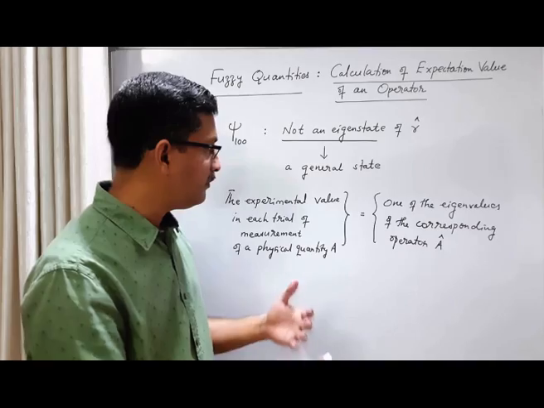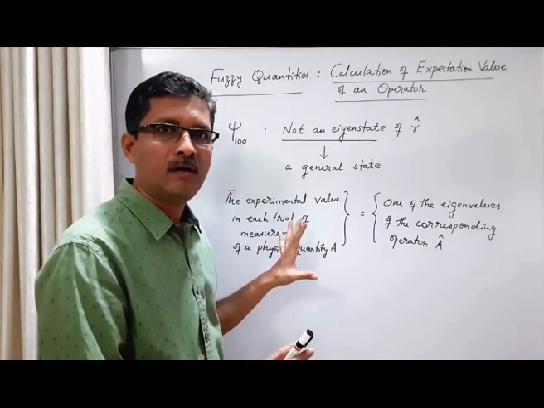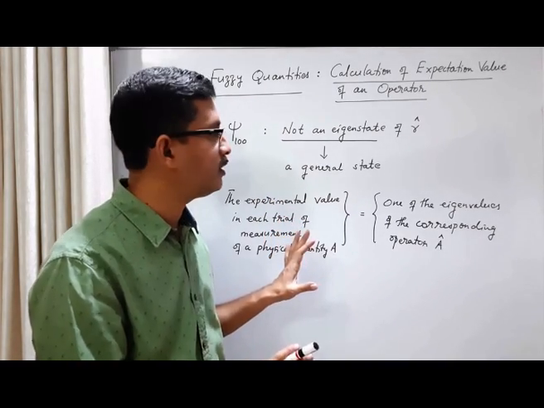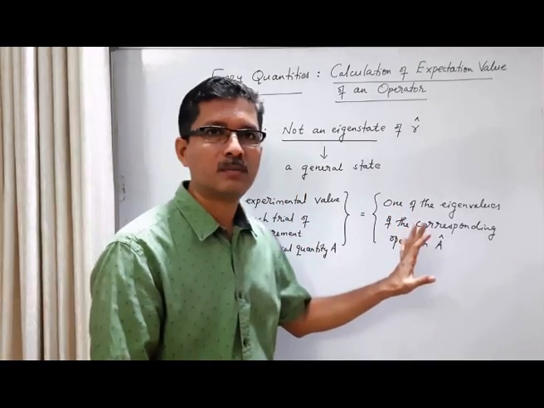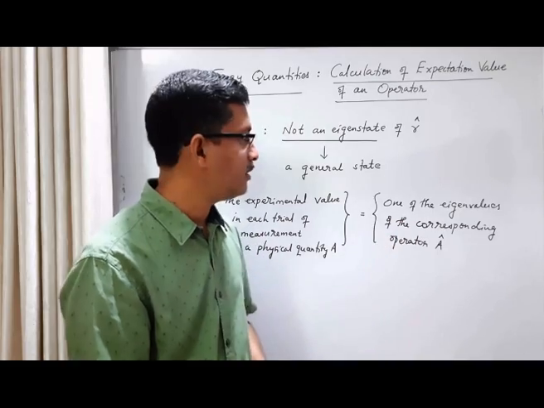The left hand side talks about the experimental measurement, the results of our experimental measurement. The right hand side talks about a theoretical calculation.